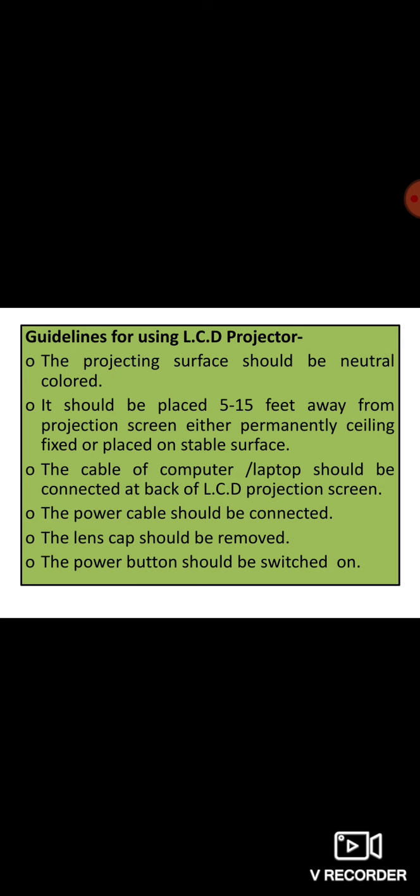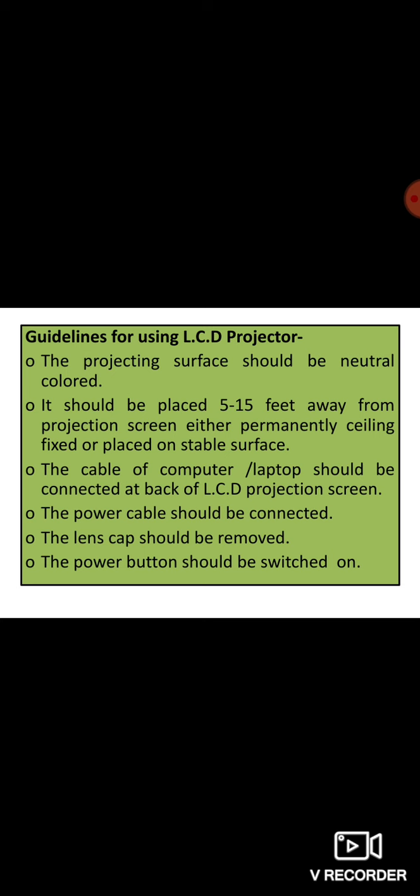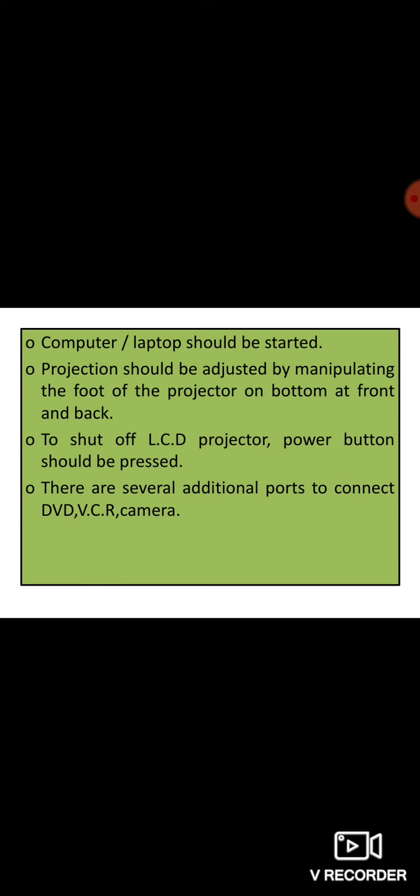The cable of the computer or the laptop should be connected at the back of the LCD projector. See the port, you can see over here where it is shown. Then the power cable should be connected, the lens cap should be removed, and the power button should be switched on. The computer or the laptop should be started, because the PowerPoint presentations are in the computer only.